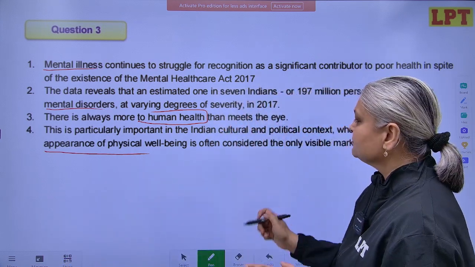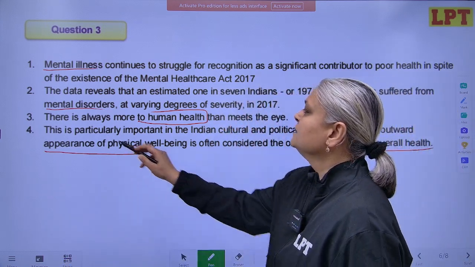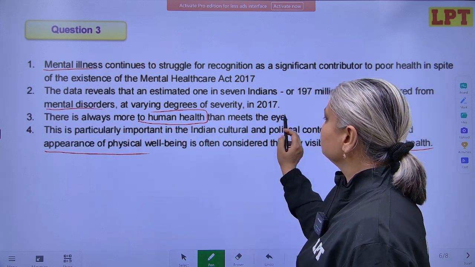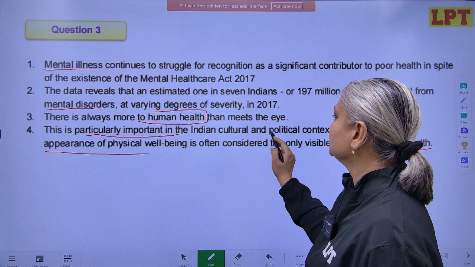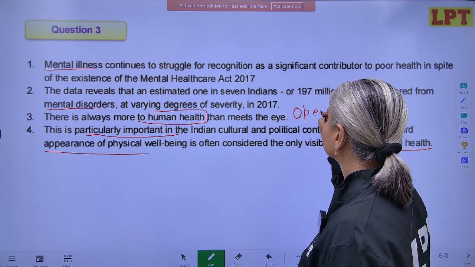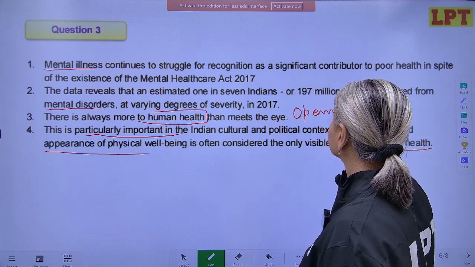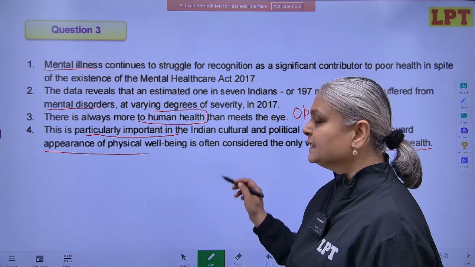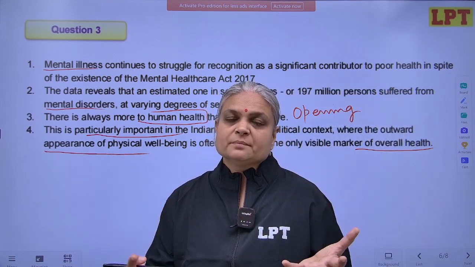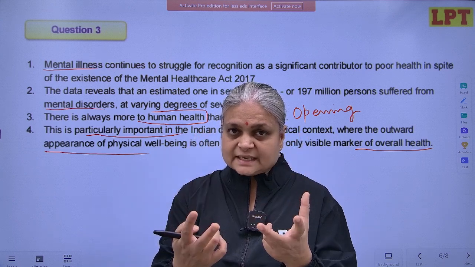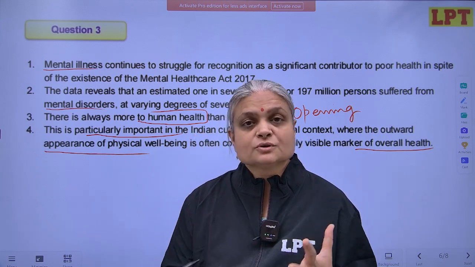So let's understand what is the opening sentence. There is always more to human health than meets the eye. This is particularly important in Indian culture. So this is the opening sentence. In general, we are talking about human health. ह्यूमन हेल्थ में शरीर से बाहर भी या उसके बियॉन्ड भी बहुत कुछ है. जो हमें आंखों से दिख रहा है उसके बियॉन्ड भी बहुत कुछ होता है.